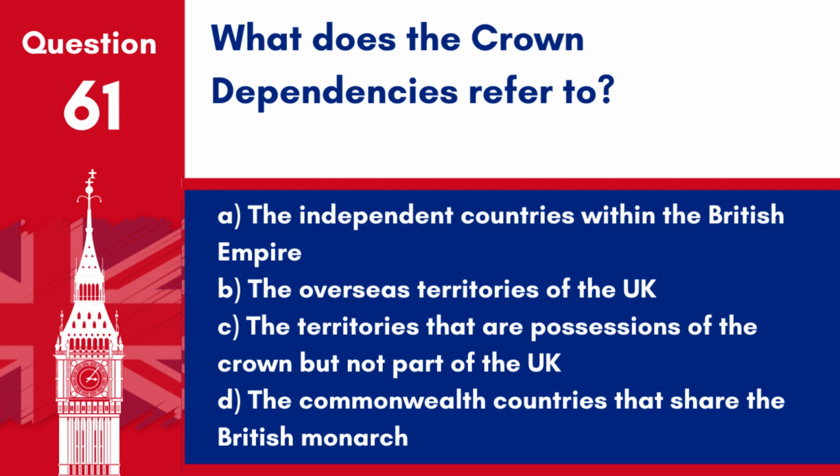Question 61. What do the Crown dependencies refer to? A. The independent countries within the British Empire. B. The overseas territories of the UK. C. The territories that are possessions of the Crown, but not part of the UK. D. The Commonwealth countries that share the British monarch. Answer: C. The territories that are possessions of the Crown, but not part of the UK. Crown dependencies include the Isle of Man and the Channel Islands, which are not part of the United Kingdom, but are self-governing possessions of the British Crown.